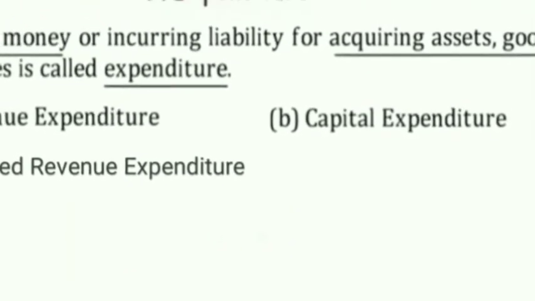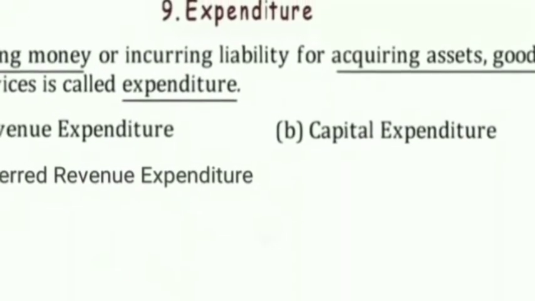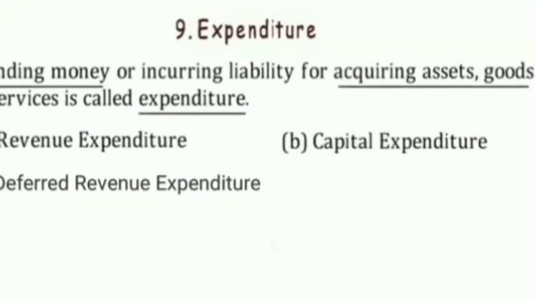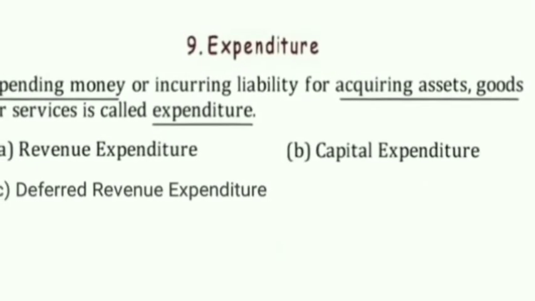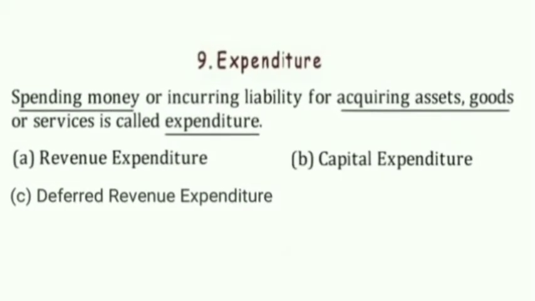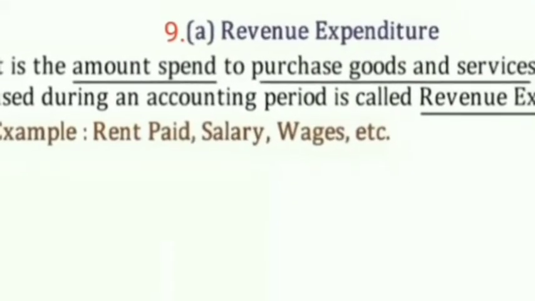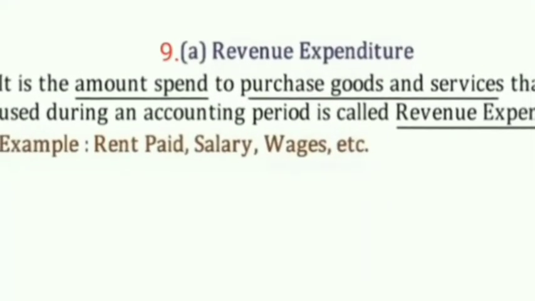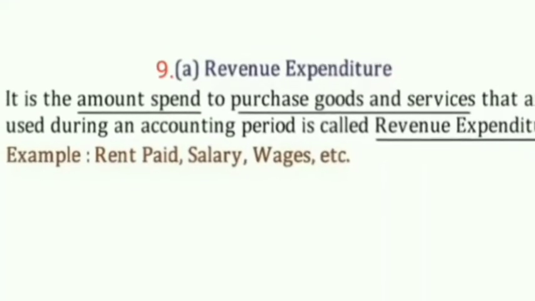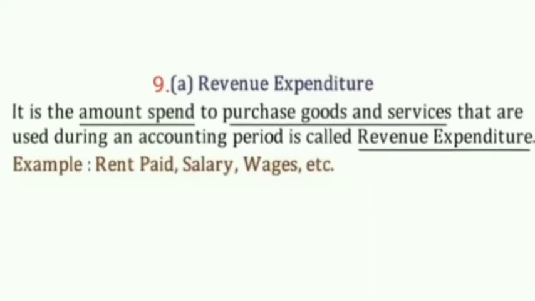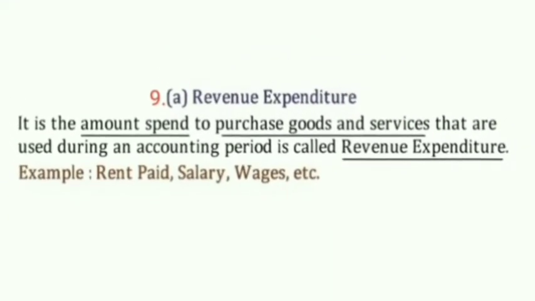Discussing expenditure, we can say that money used for buying any asset or transfer of any property is known as expenditure. They are of three types: revenue expenditure, capital expenditure, and deferred revenue expenditure. Revenue expenditures are those expenditures the benefit of which is received during only one accounting period or current year. They can be used to purchase goods and services.